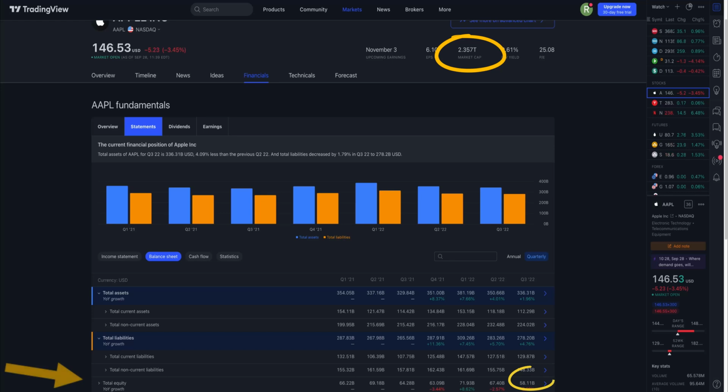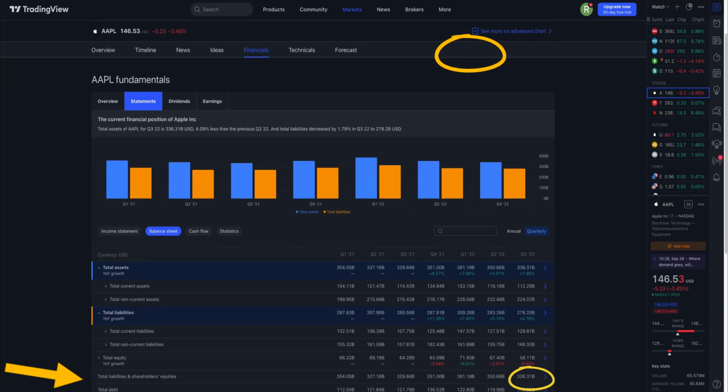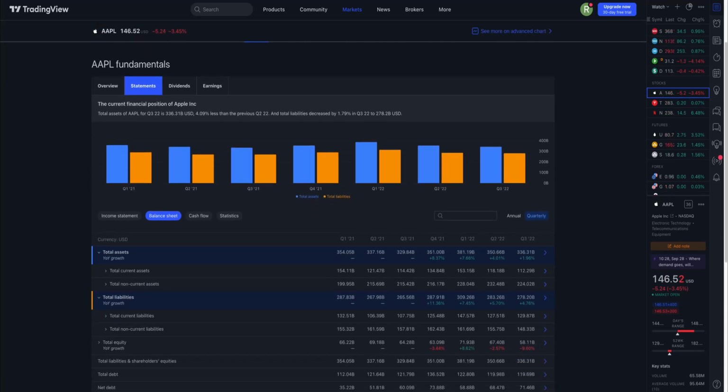Let's calculate the price to book ratio for Apple. The market cap is 2.35 trillion and the shareholders' equity, which can be found in the balance sheet and is the total assets minus total liabilities, is 58.11 billion. If we do the calculations, the result we get is around 40.